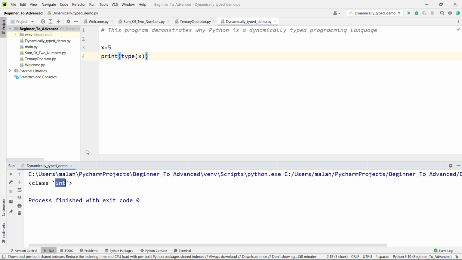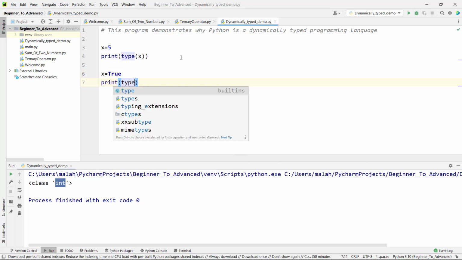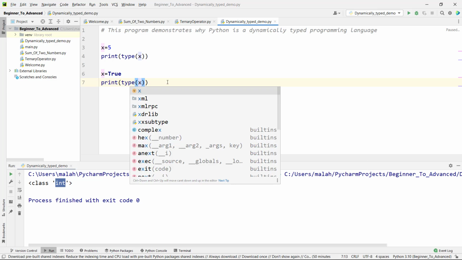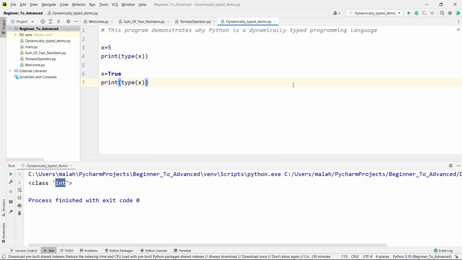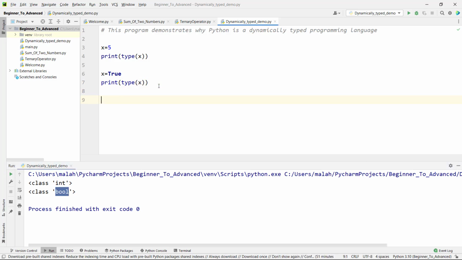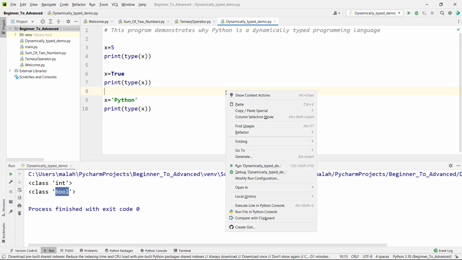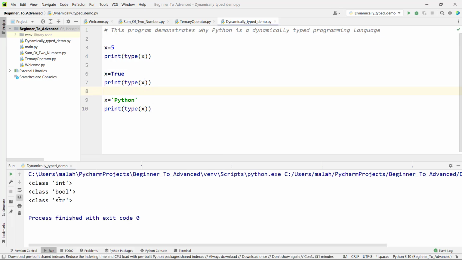So now you can see the variable x is of type integer. Now let's take the same variable x and assign the value true. Let's try to print the data type of the variable x using the function type. Ctrl S and run the file. So now you can see the variable x is of type boolean. Now let's assign a string value and let's try to print the data type of the variable x and run. So now you can see x is of type string.